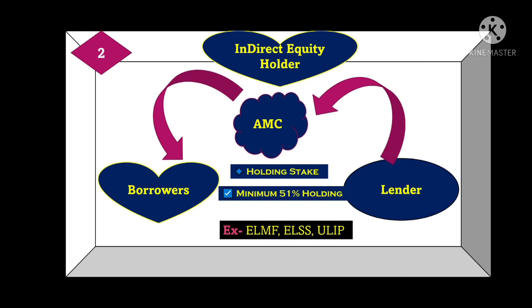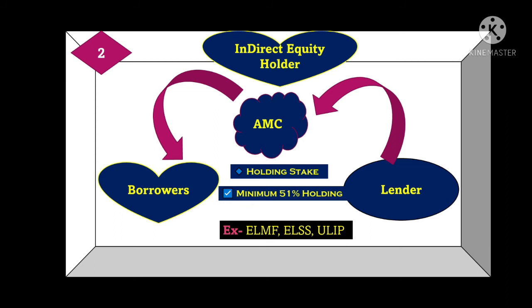Now we will talk about the indirect equity holder. This is also an equity holding by a foreign equity holder. But here the lender is not directly holding such equity in the borrowing company. It is holding through an intermediary. That intermediary is an AMC, meaning asset management company. Now what is this AMC? AMC is basically an organization, right?